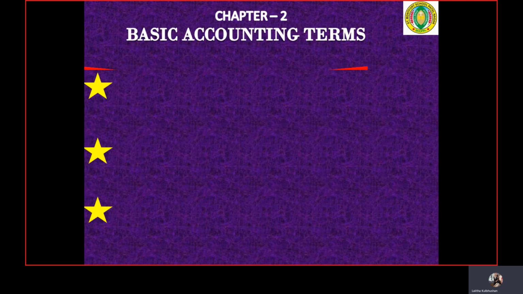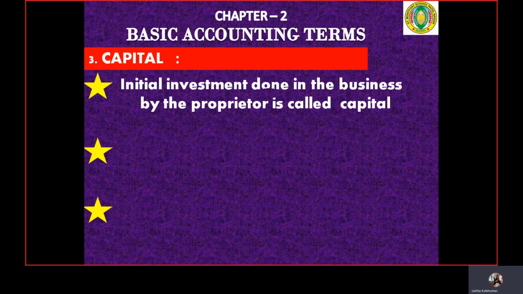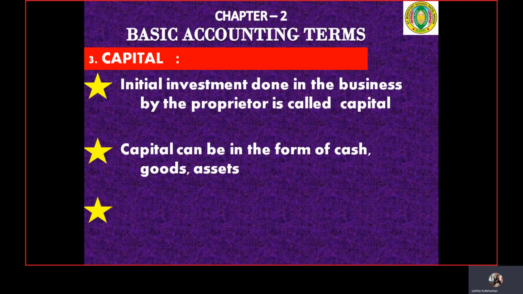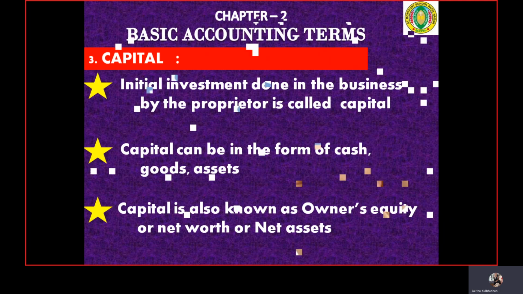Now this capital can be in the form of goods, in the form of an asset, or even in the form of cash. Capital is the initial investment made in the business by the proprietor. Capital is also known by different names: owner's equity, net worth, or net assets.